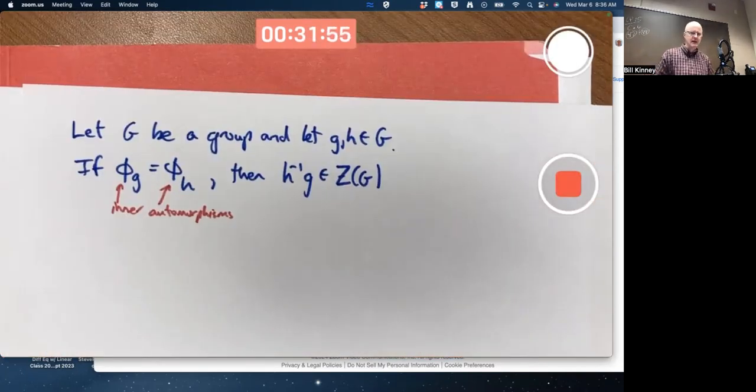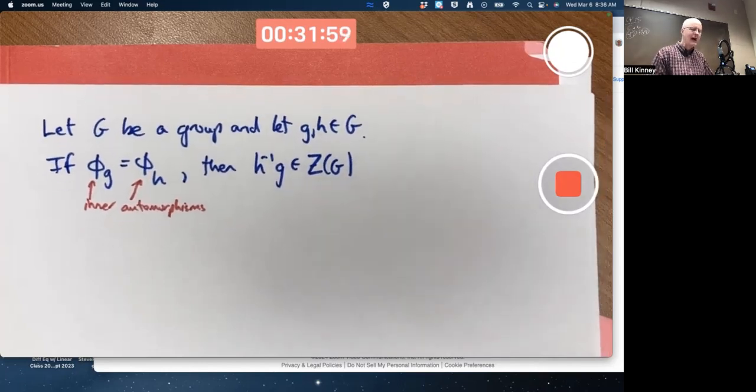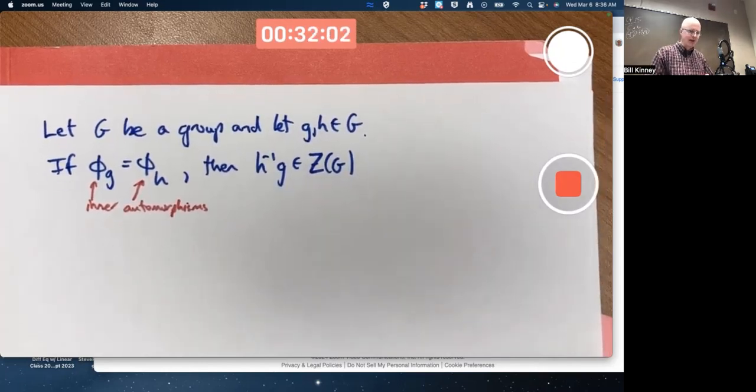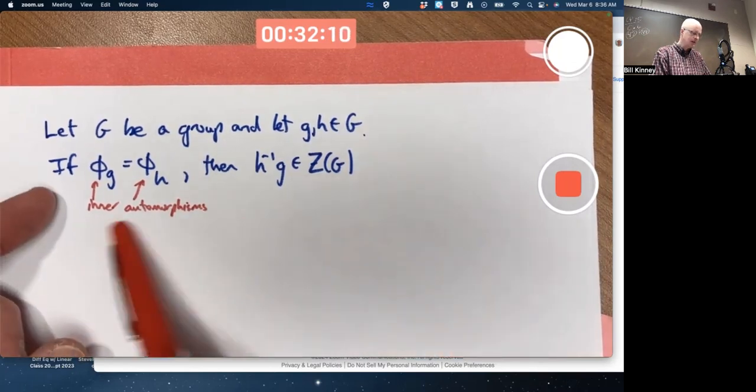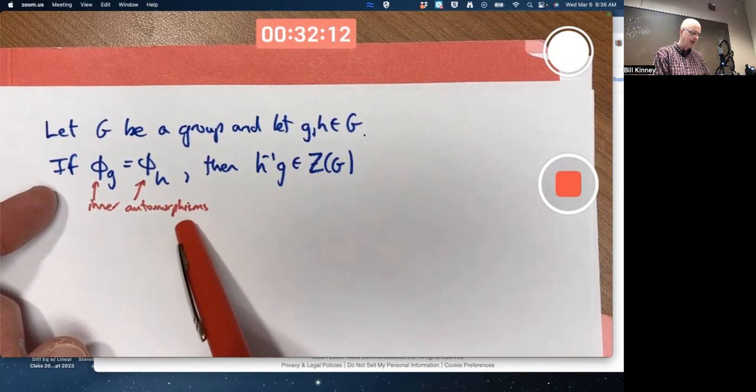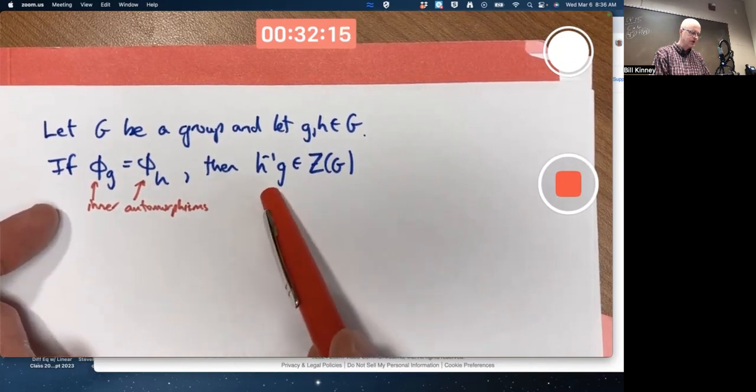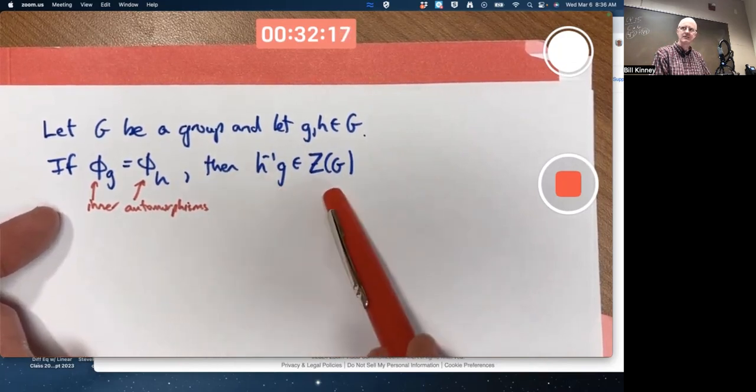This other statement here is kind of like the converse of the one we just looked at, though not quite. It's not stated in a way that's quite like the converse. Let G be a group and let g and h both be in capital G. If you assume the inner automorphisms are the same, show that h inverse g is in the center.